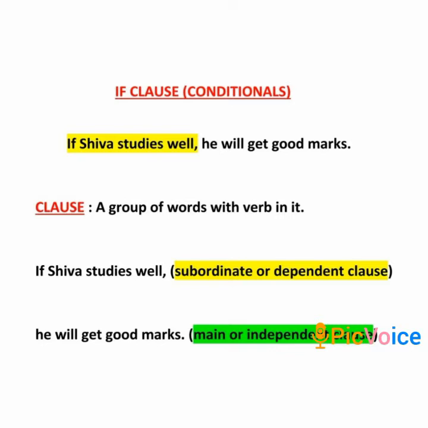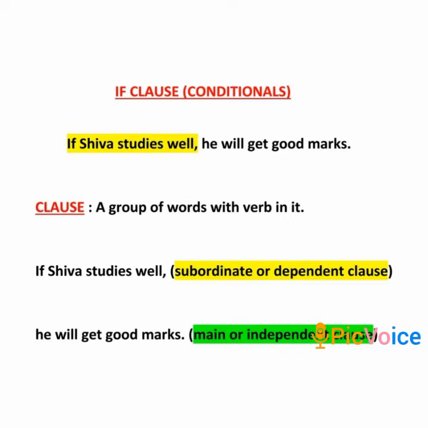If Shiva studies well is the subordinate or the dependent clause. He will get good marks is the main or the independent clause. In the above sentence, both the first part, if Shiva studies well, and the second part, he will get good marks, are clauses.